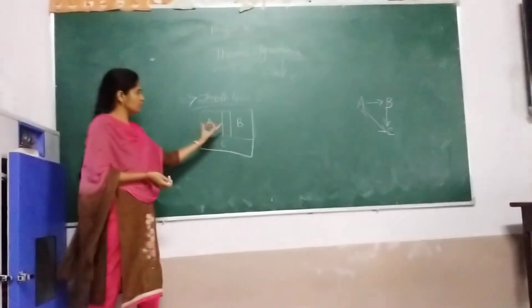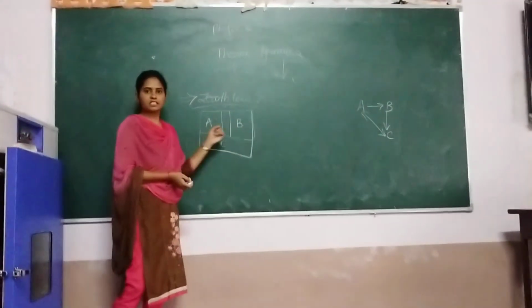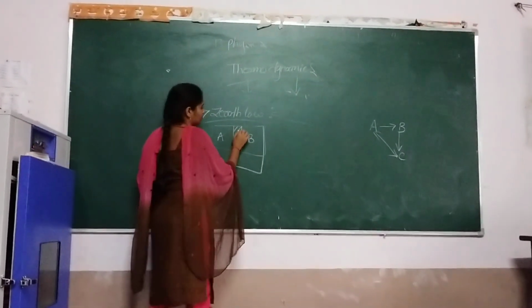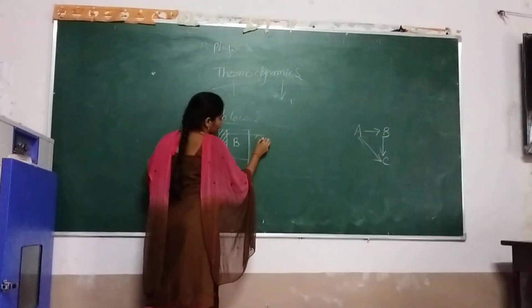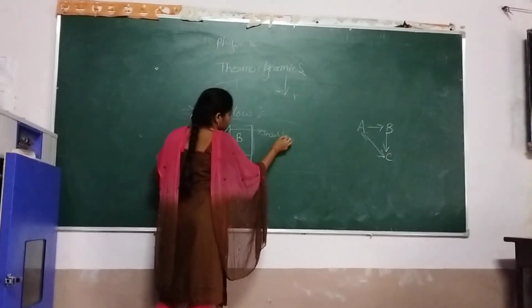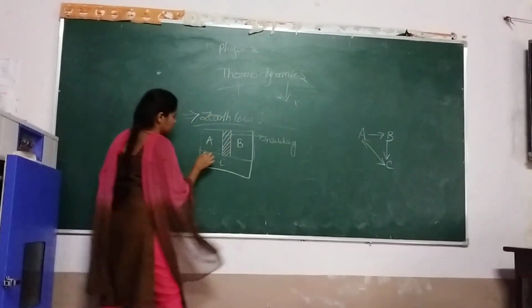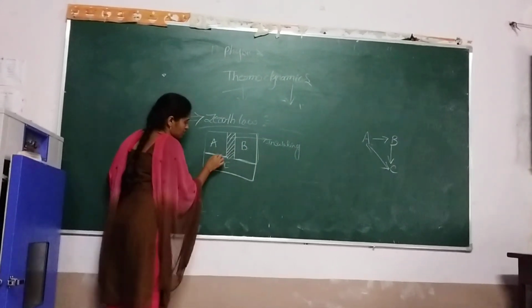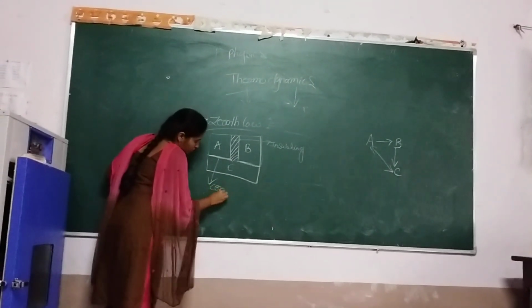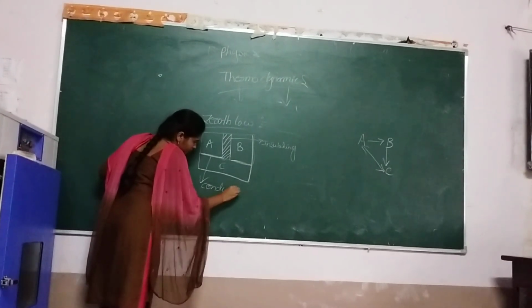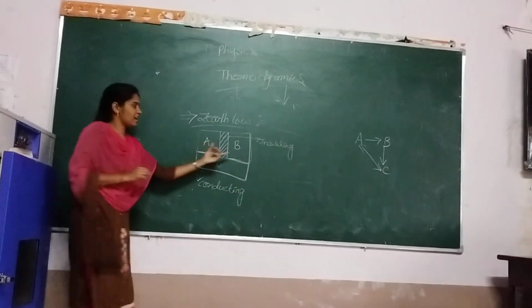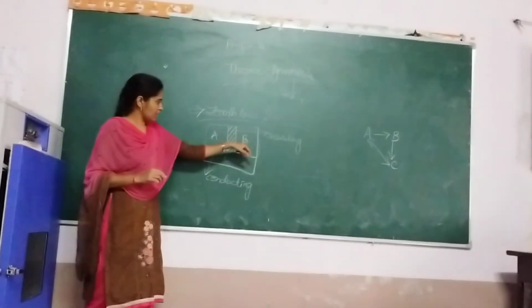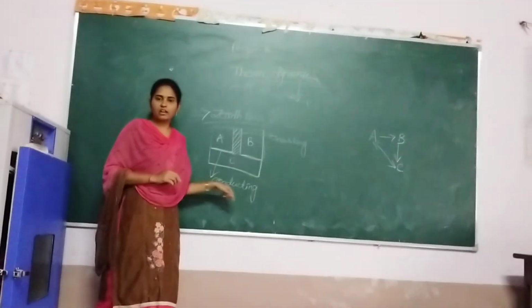System A and system B are separated by insulating walls. A and C, and B and C, are separated by conducting walls.